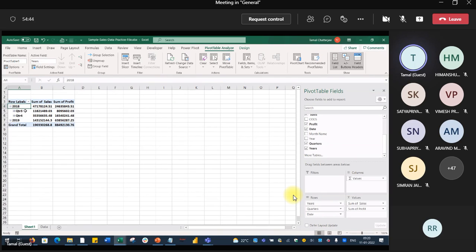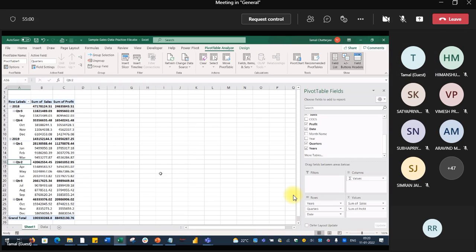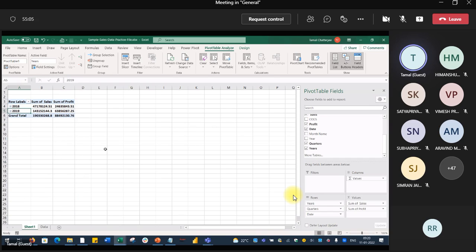So that is a drill down report. Even more drilling down: quarter 2, quarter 3. Here also you have so many quarters. Quarter 1, quarter 2, different levels of drill down are possible. And if you want to roll this up, go ahead, roll this up. See, it is always better to see these things instead of reading or being told this is the roll up, this is the drill down and all.